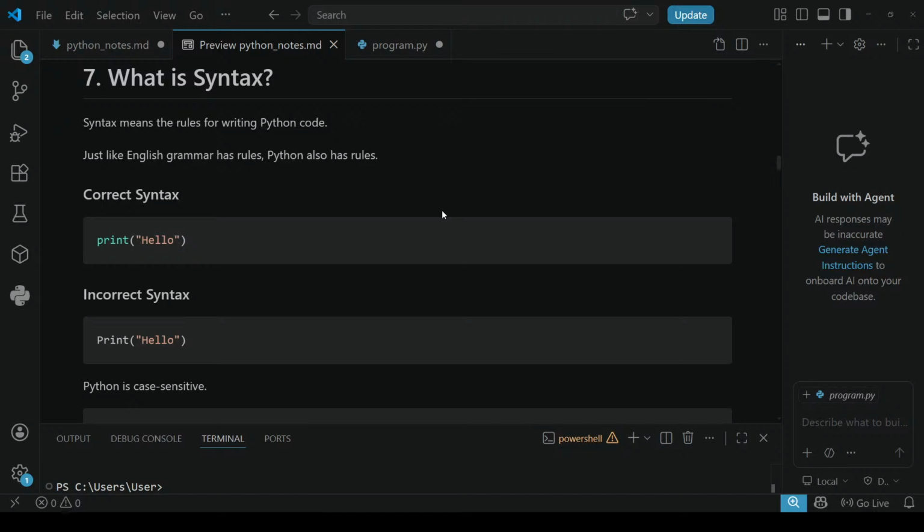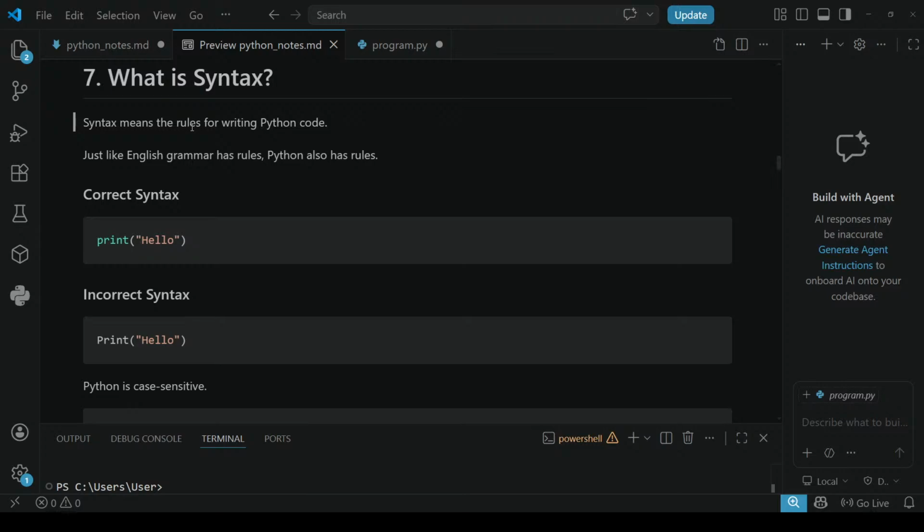Let's see what syntax is. Syntax means rules for writing Python code. Just like English grammar has rules, Python also has some rules.